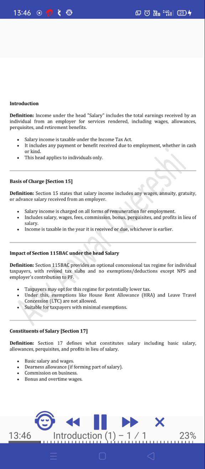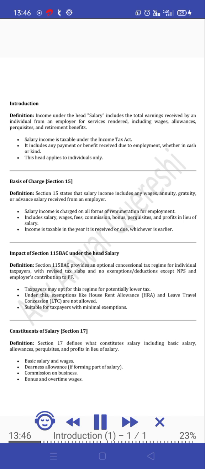Impact of Section 115BAC under the head salary. Definition: Section 115BAC provides an optional concessional tax regime for individual taxpayers, with revised tax slabs and no exemptions or deductions except NPS and employer's contribution to PF. Taxpayers may opt for this regime for potentially lower tax. Under this, exemptions like house rent allowance (HRA) and leave travel concession (LTC) are not allowed. Suitable for taxpayers with minimal exemptions.